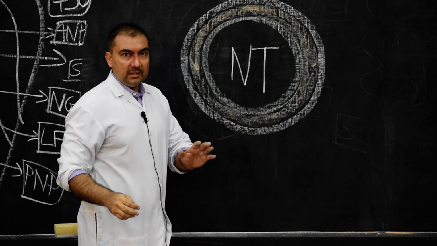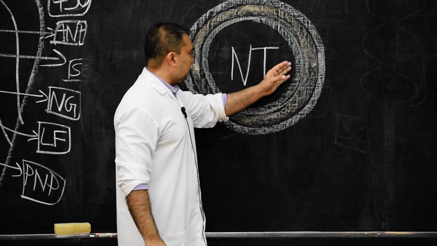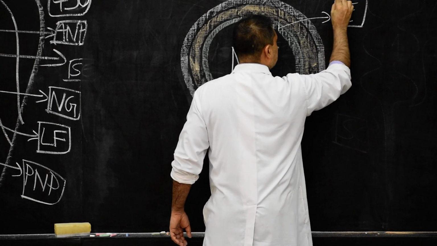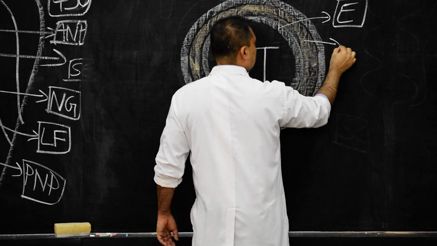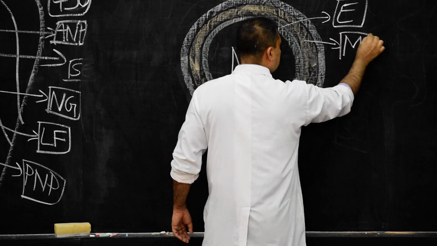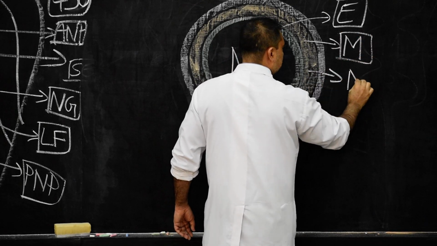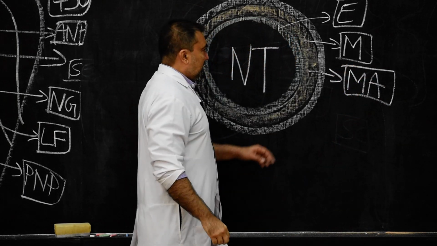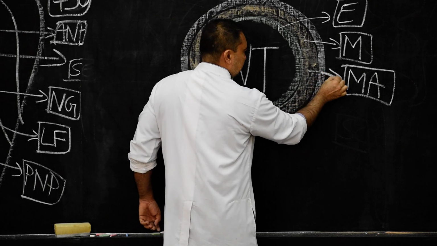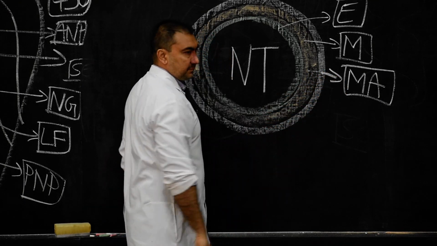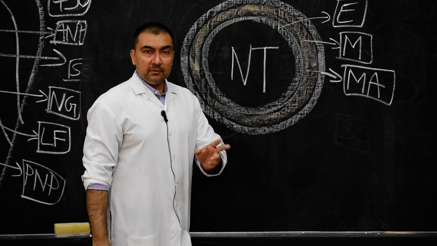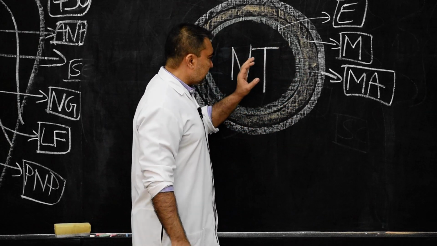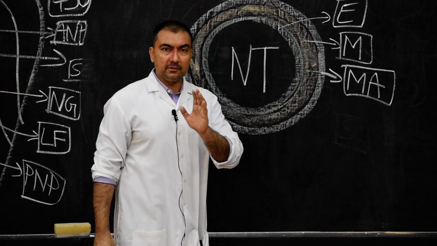Now we come to the basic point of these three different layers: the ependymal cell layer, the mantle cell layer, and the marginal cell layer, the outer one. We know that the entire central nervous system consists of neurons and neuroglia only.